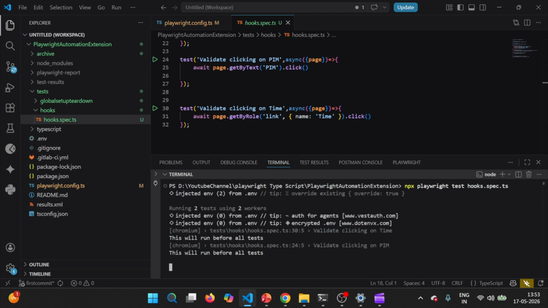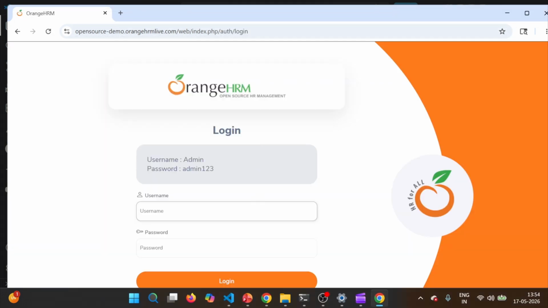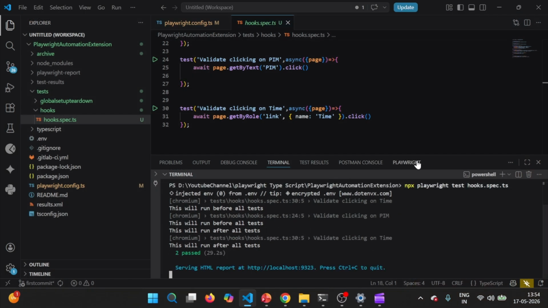So you see, we see two workers and we will notice one behavior. Let it execute first. So both the test cases are executing in parallel. So the test case is executed, and it will publish the report.